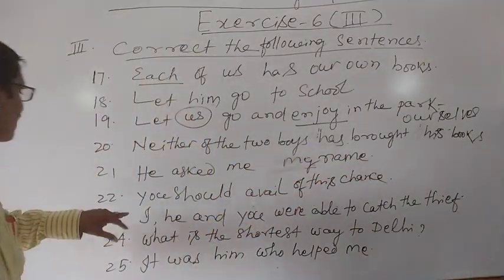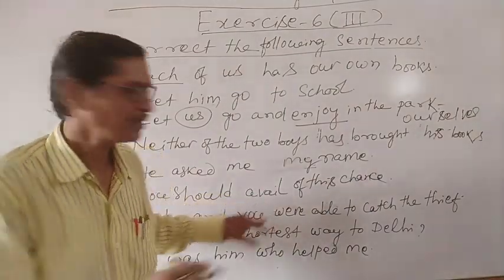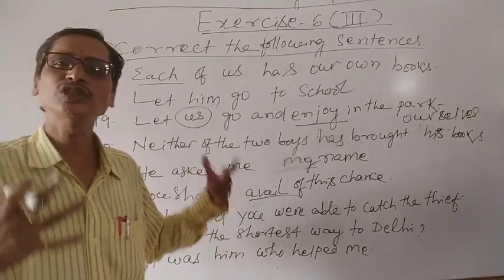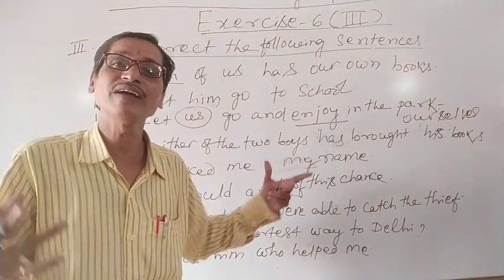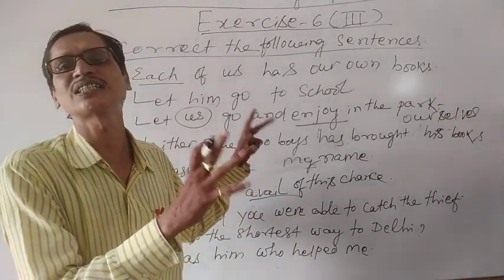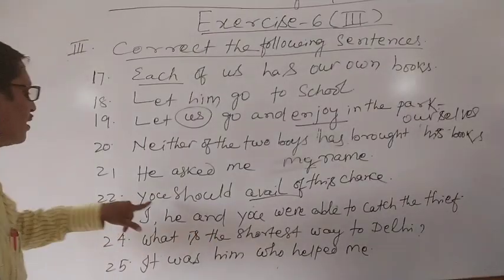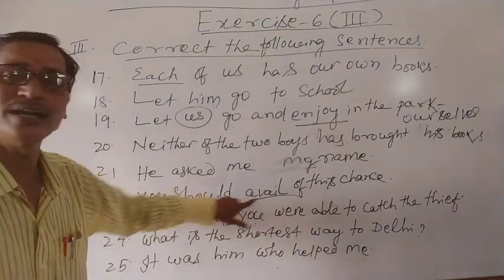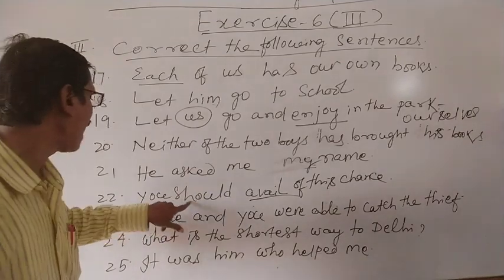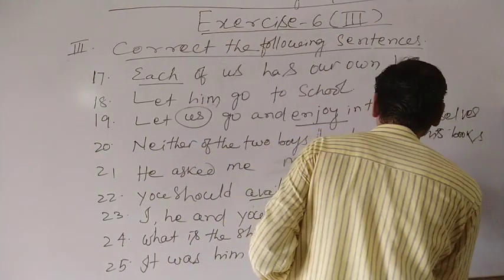Similarly, number 22. You should avail. You see, this word avail is given again. As I have already told you, enjoy, overeat, avail are often followed by the reflexive form of the pronoun. So here, you should avail. The pronoun is you, which is used as a subject. So: You should avail yourself of this chance.